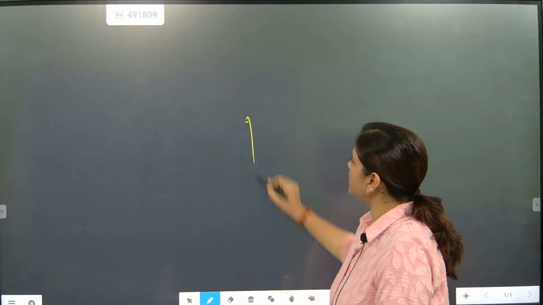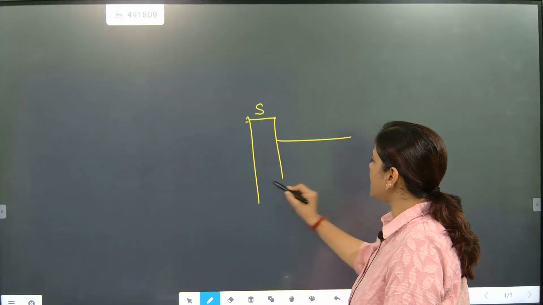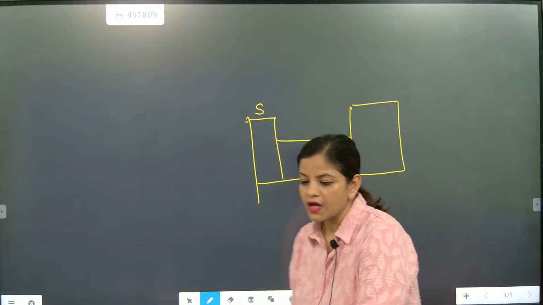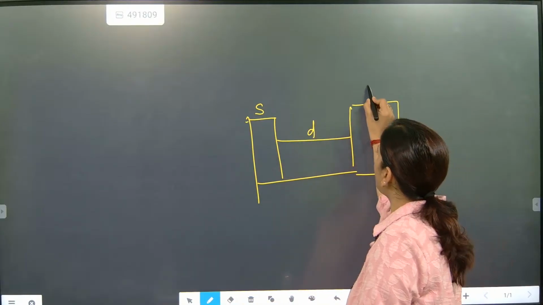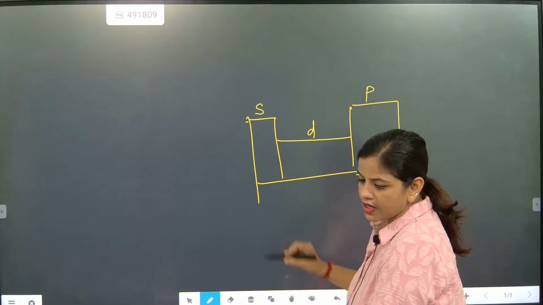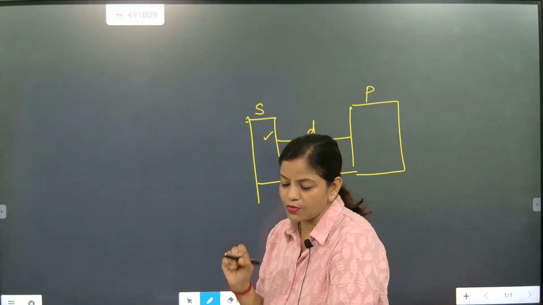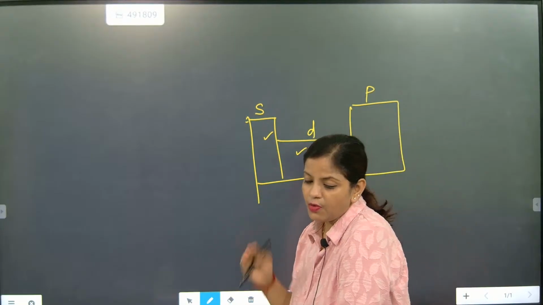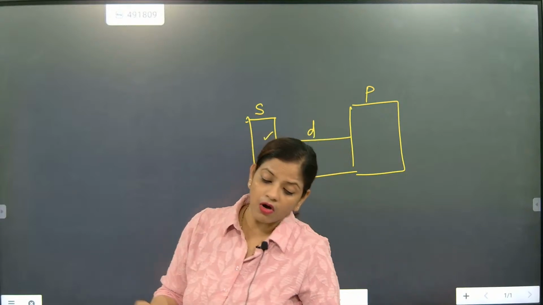In the periodic table, this is considered the S block, this is the D block, and this is the P block. Now, in the S block and this block, most of the metals are there, and here heavy metals are there. The D block is supposed to have heavy metals. Now why are they called metals?